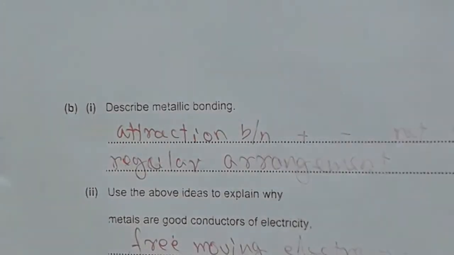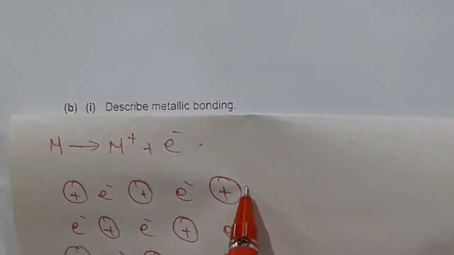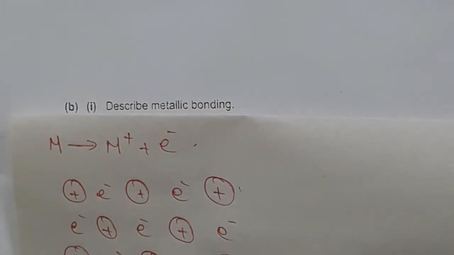Next question here. Give reason for the following: metals are good conductors of electricity. You have to say why metals are good conductors of electricity. I told you, when you take a piece of metal, there are millions of positively charged metal ions and negatively charged electrons. These negatively charged electrons are free to move and it helps to pass electricity.